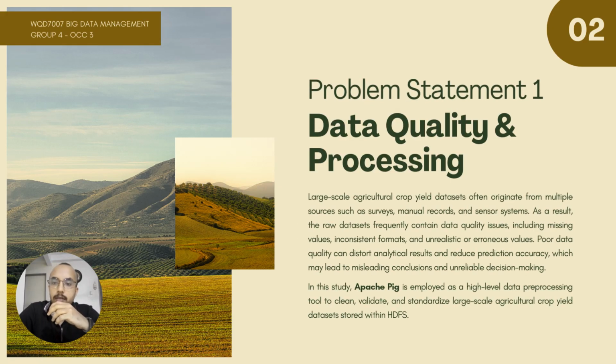Problem statement 1, data quality and processing. Basically, large-scale crop yield data comes from surveys, records, and sensors. So the raw data often has missing and incorrect values. Poor quality can affect analysis and reduce prediction accuracy. This can lead to wrong conclusions and poor decisions. In this study, Apache Pig is used to clean, validate, and standardize large crop yield data stored in HDFS.